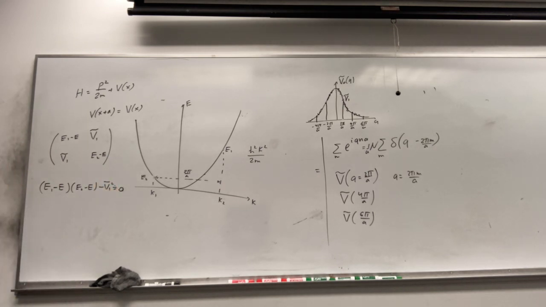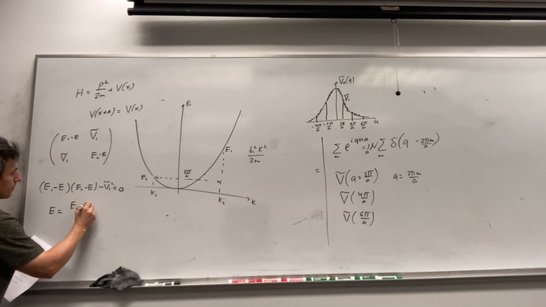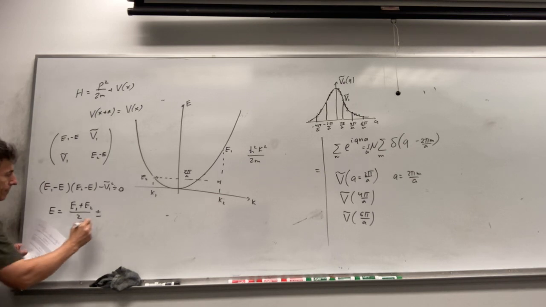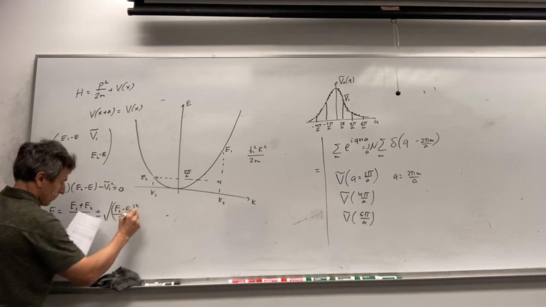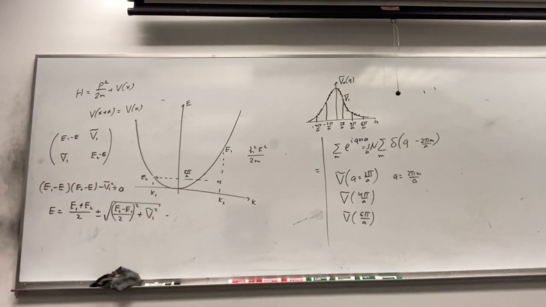Then from this equation we can find that E will be E1 plus E2 divided by 2, plus or minus the square root of E2 minus E1 divided by 2 squared plus V1 squared. So you can easily solve this quadratic equation, and it will produce 2 energy levels.